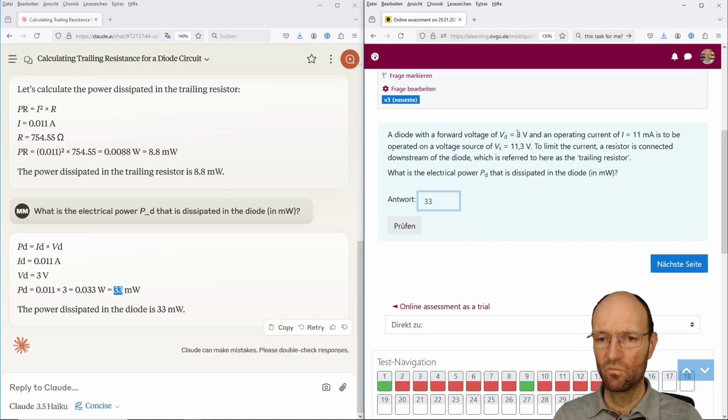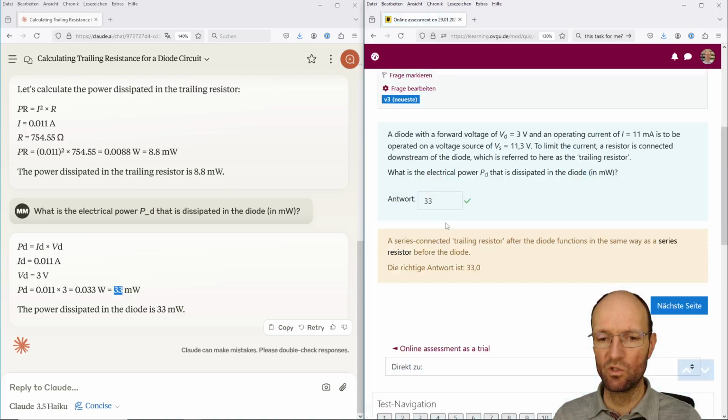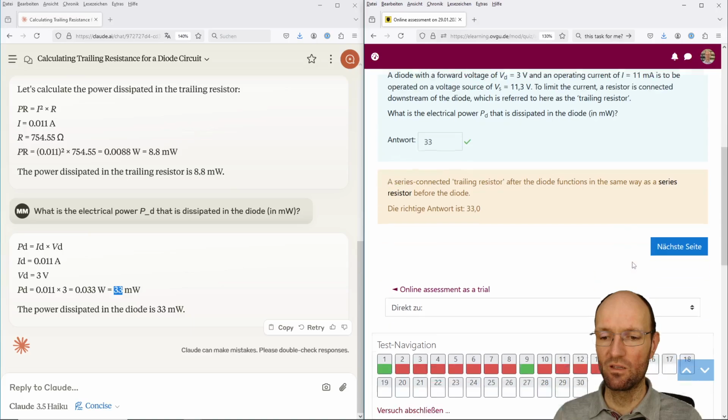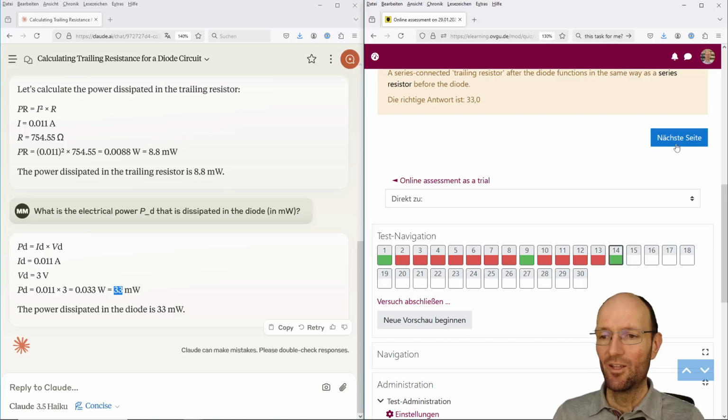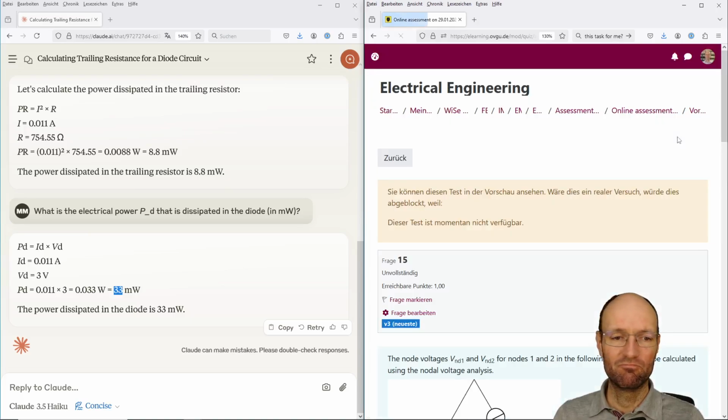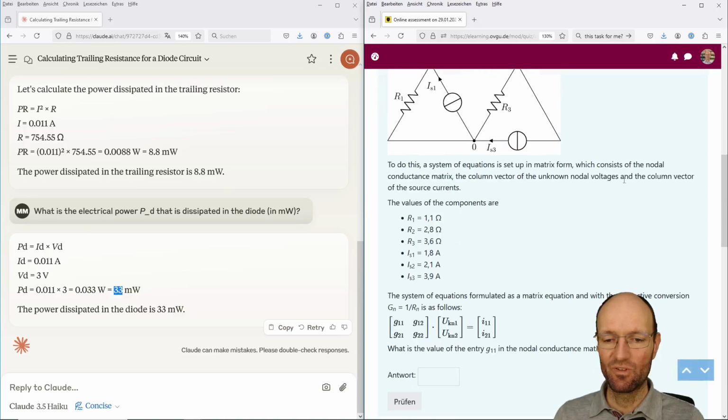Yeah, 3 volts times 11 milliampere gives 33 milliwatt. And we check, and that's right. Okay. So the third point for Claude here. Still not very good. Not very meaningful.